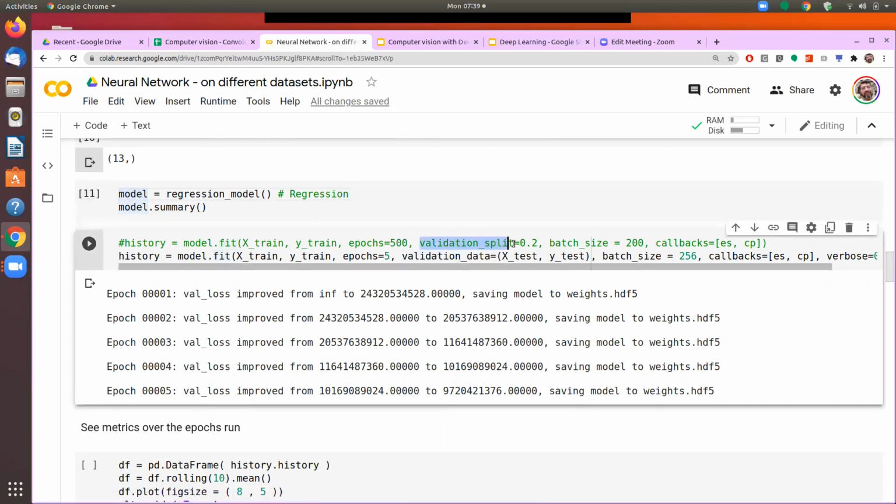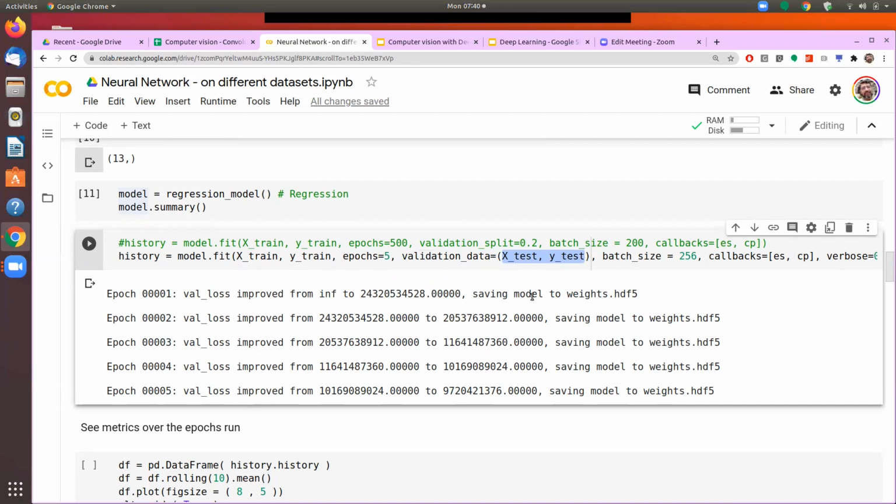So this is what I was pointing out earlier, that when we are training, either we can say validation_split is equal to 0.2. It means that it will take the training data and split it in a ratio of 20 and 80. So 20% of the data would be used for validation and 80% will be used for training. Or we can define the validation data, and here we can say that X test and Y test is my validation data.